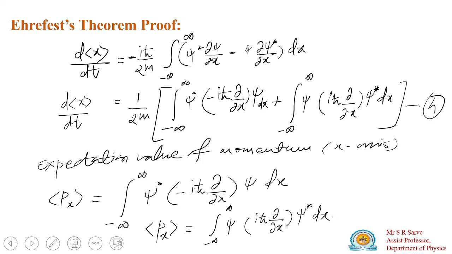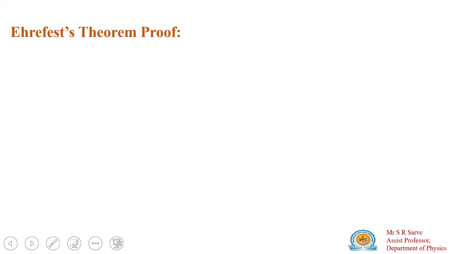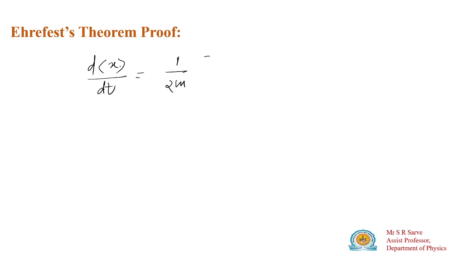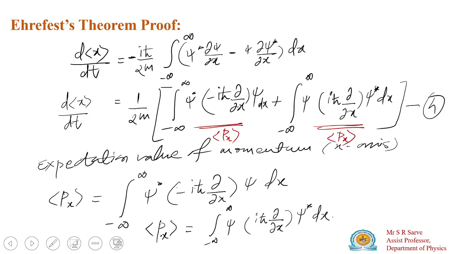So what we have learned from these two equations is that this quantity corresponds to the expectation value of px, and this quantity also corresponds to the expectation value of px, meaning momentum. So if you substitute these values in this equation, what will we get? The differentiation of the expectation value of the position coordinate is equal to 1 upon twice m in bracket. Here observe: the first quantity is the expectation value of momentum, and this is also the expectation value of momentum.